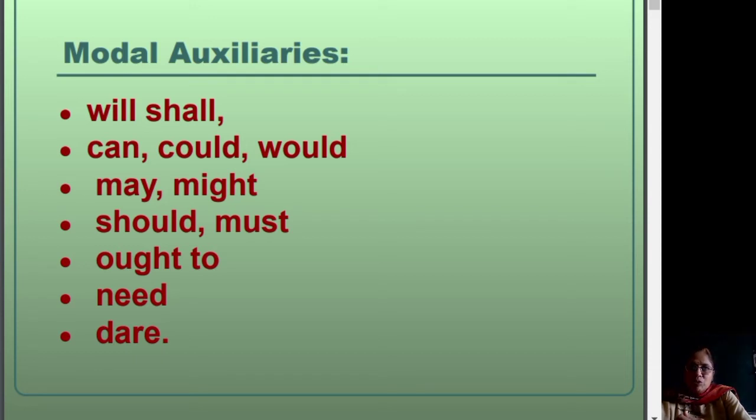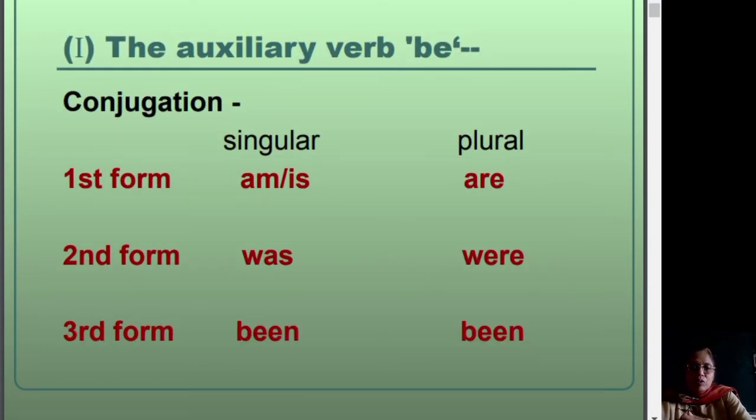So that was the introduction to what verbs are and the types of verbs, and the following part of my lesson will consist of a detailed explanation of each one of these verbs. Let me start with explaining the helping verb be. Be form can be conjugated in this manner.